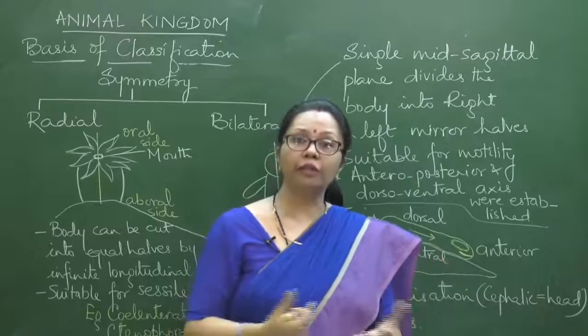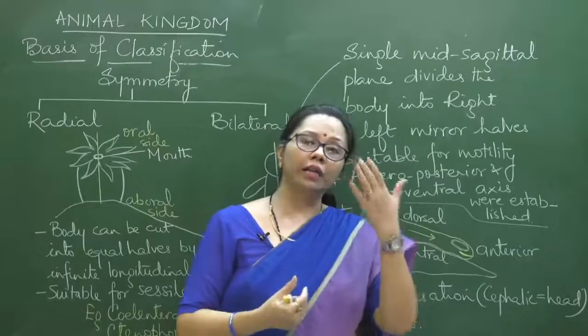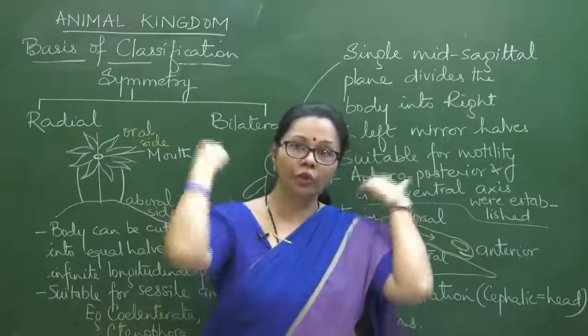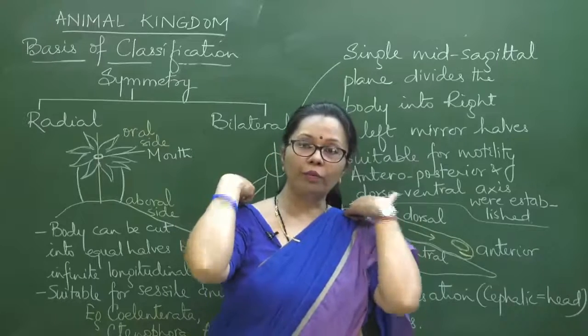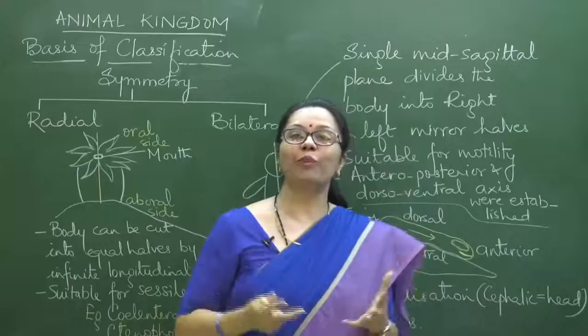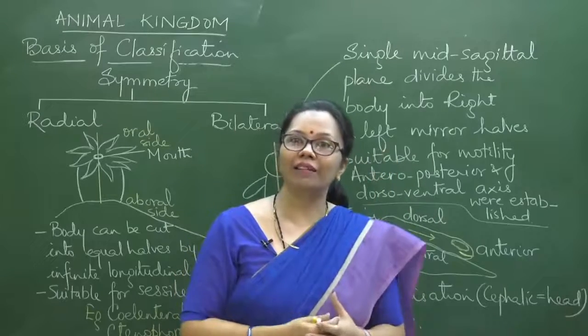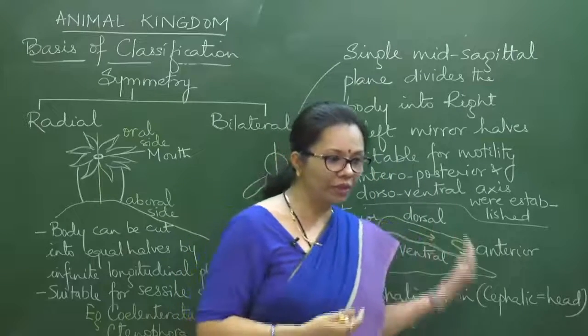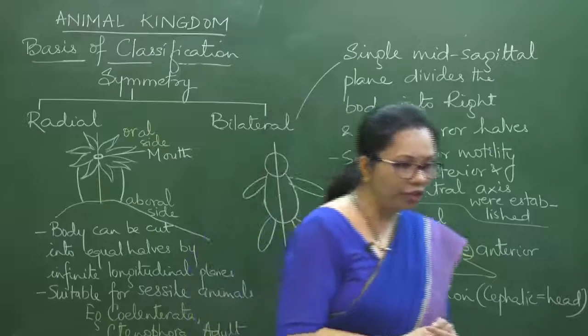Would it have mattered to us if, instead of having the eyes over here, we had them at the back, or maybe the ears at some other location of the body? So why are all these important structures in the head region only? The reason behind it, that's what I have told you. Okay?